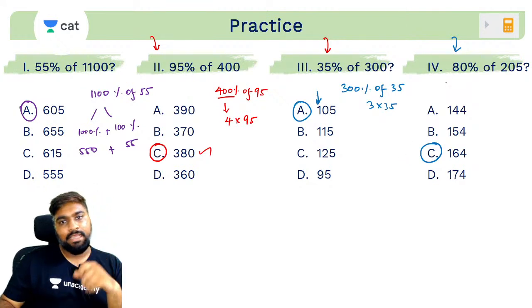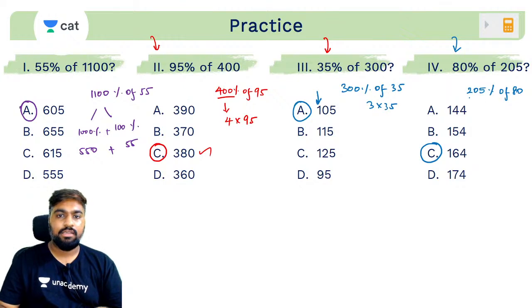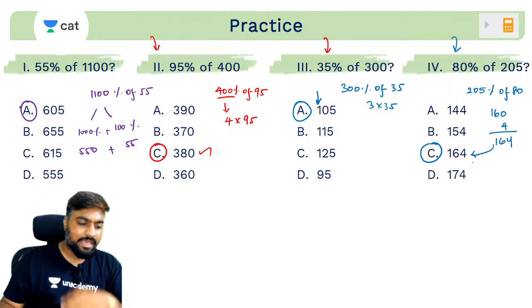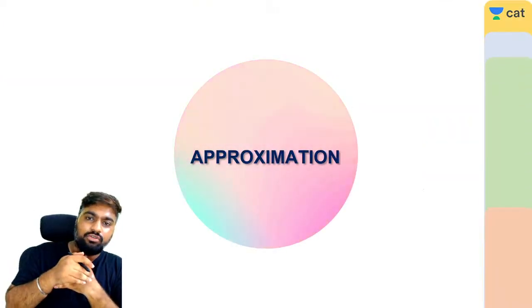Yes. 80 percentage of 205 may not be as easy as 205 percentage of 80. Correct? 200 percentage is 160. 5 percentage is what? 4. 160 plus 4, 164. Understood? This is called swapping, right?